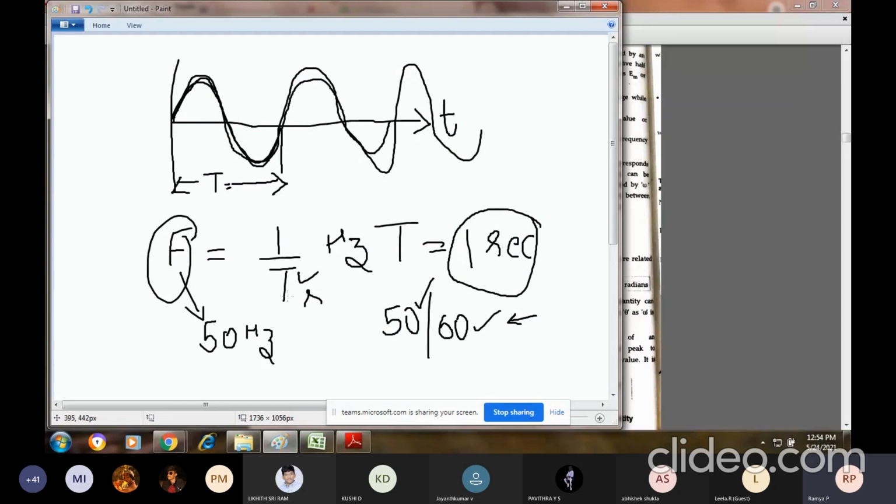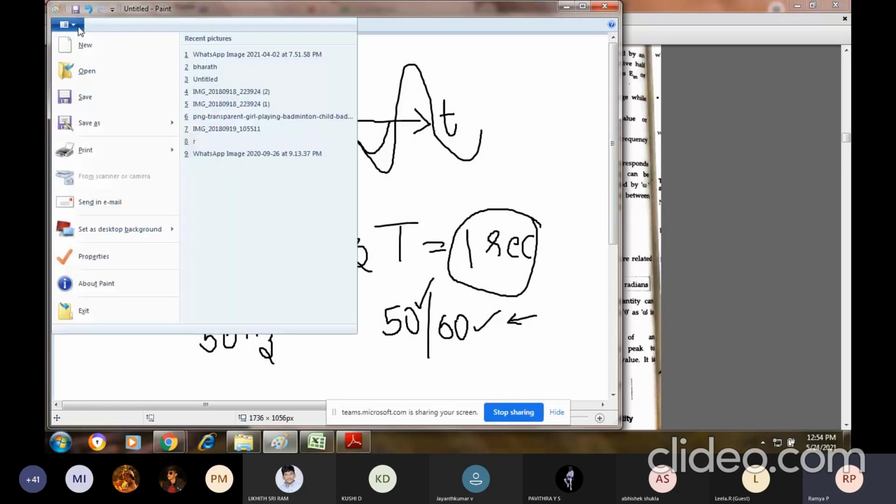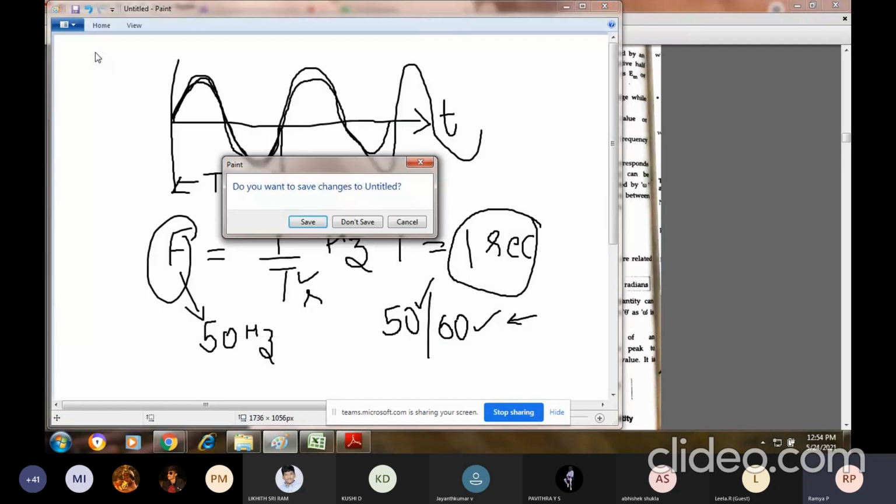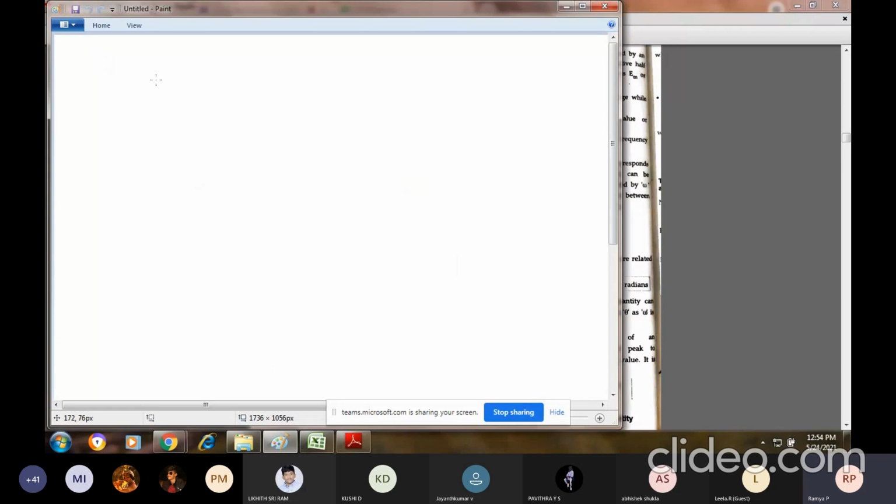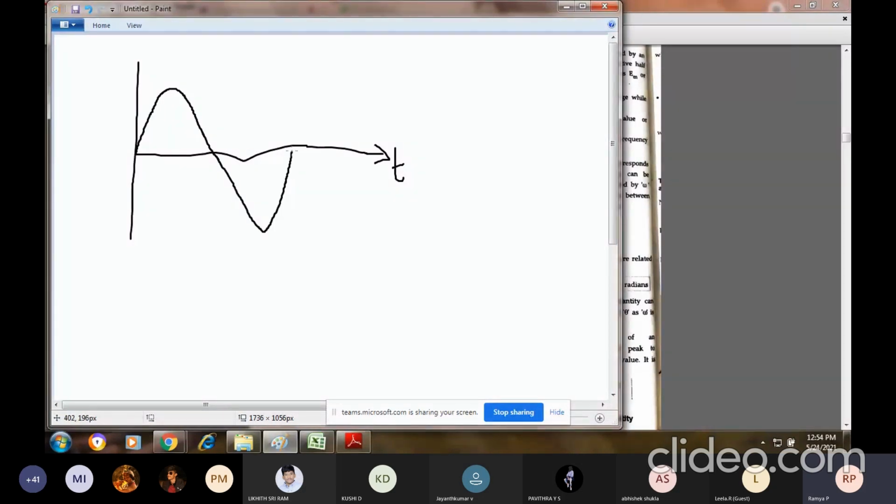The next comes your amplitude. Amplitude is nothing but a maximum value. Either you can consider it with respect to the positive half cycle or the negative half cycle. See, I'm stressing it again and again. If I take a waveform here, this is my waveform, with time period with respect to the voltage. So I'm getting this positive half cycle, and the next one is my negative half cycle.